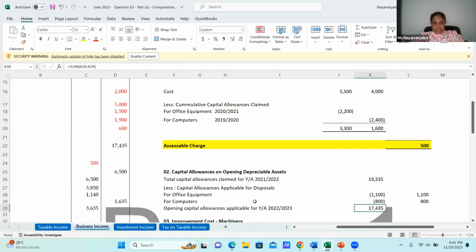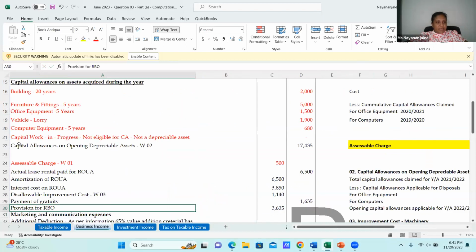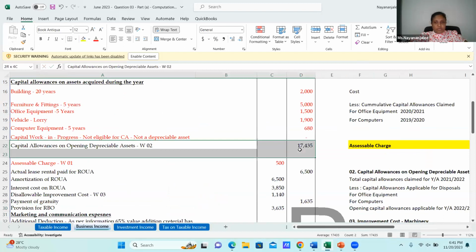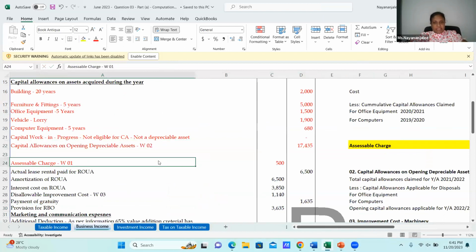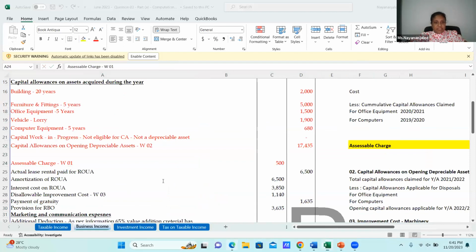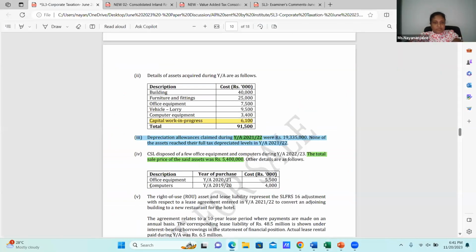Then this adjustment has been completed. Then I'm coming to the capital allowances on opening depreciable assets. Done. It has completed. Now come to the next adjustment, which is adjustment 5.